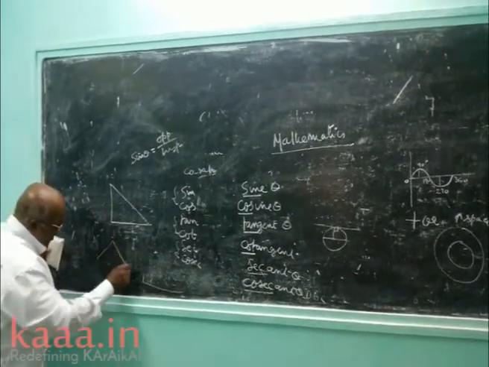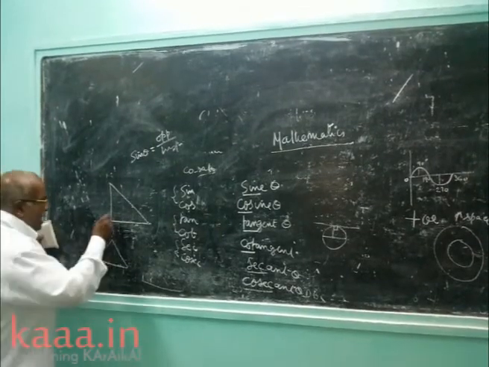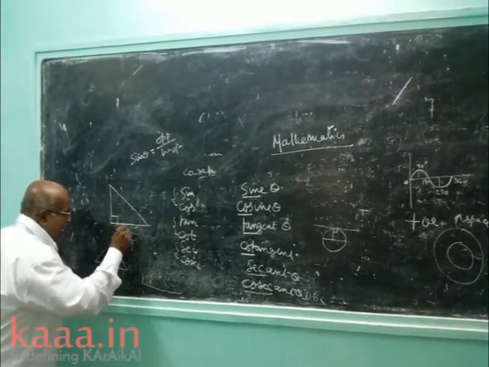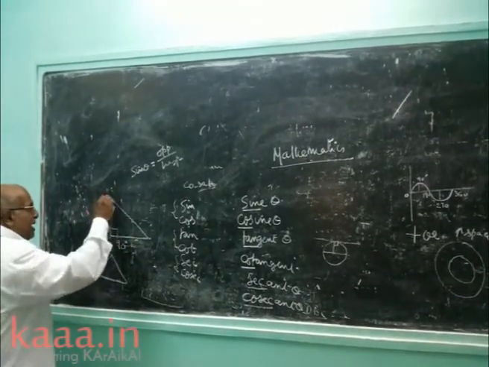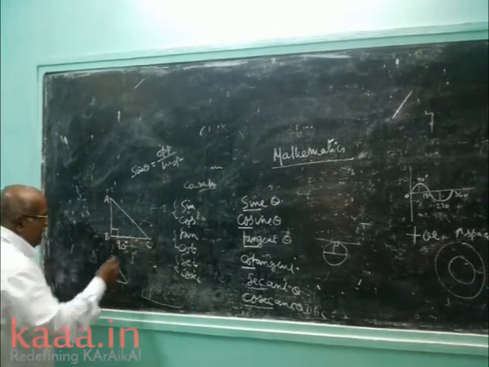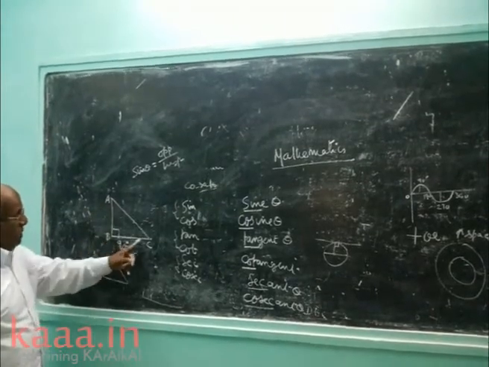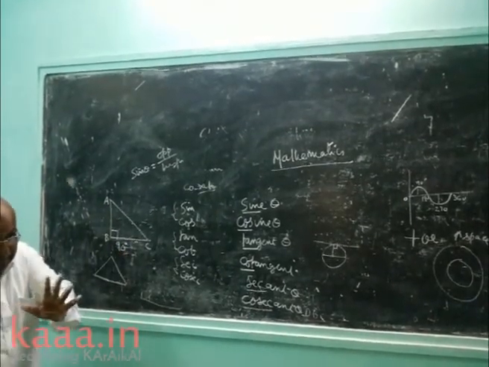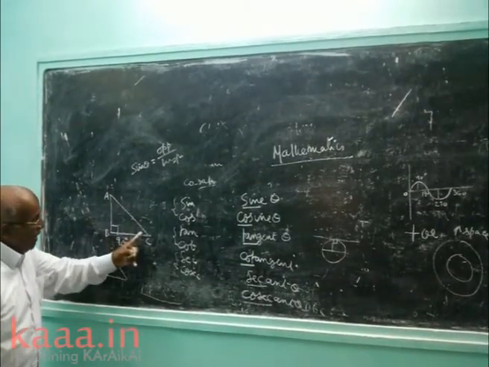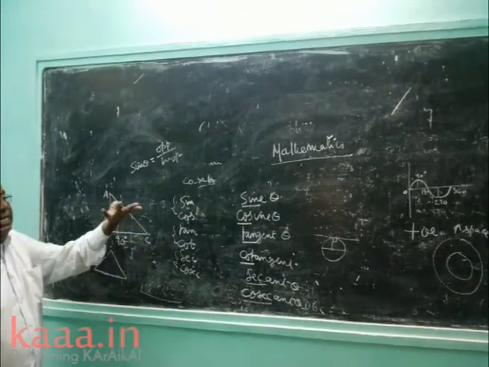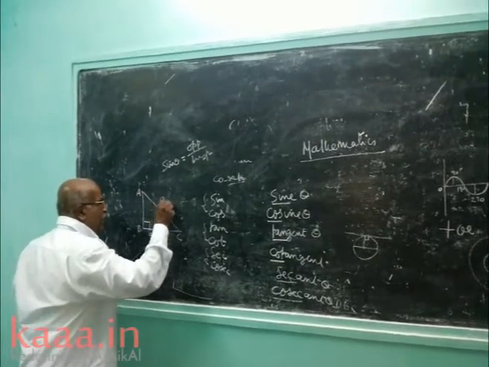Any triangle is called a scalene triangle. Now it is called a right-angled triangle because any one of the angles must be 90 degrees. Here B is 90 degrees. You know very well that A plus B plus C is totally 180. The 3 angles of a triangle must add up to 180. Since one is 90, the remaining 2 must be totally 90.